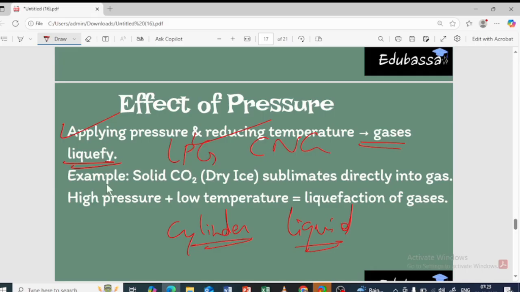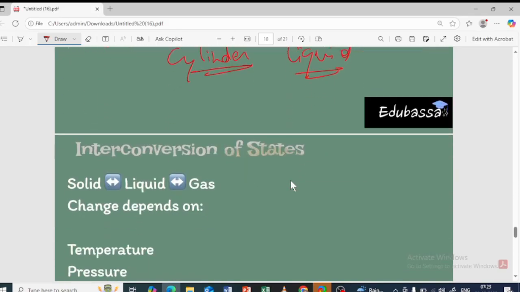For example, solid carbon dioxide, which is also called dry ice, is going to directly sublimate into what? Gas. The solid can be directly sublimated into gas. So by high pressure as well as low temperature, the liquefaction of gases can be done, which I have already told you. So pressure also plays a very important role in the conversion of the states of matter.